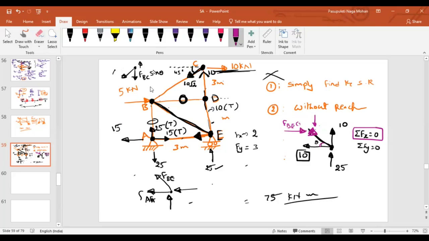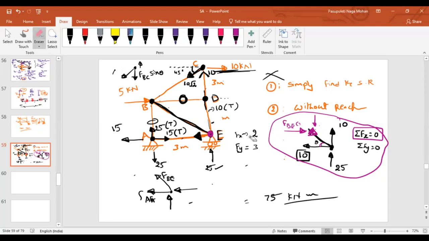Now you got it? So instead of drawing every diagram and looking at it, that's what I'm telling you. If you look at this point E, along the X direction, how many components will participate? That is my first question. Let me come back to the original diagram. At point E, if you resolve the forces along the X direction, how many components will exist? Can I say force in member AE and force in member BE? So only 2 forces along the X direction, right?